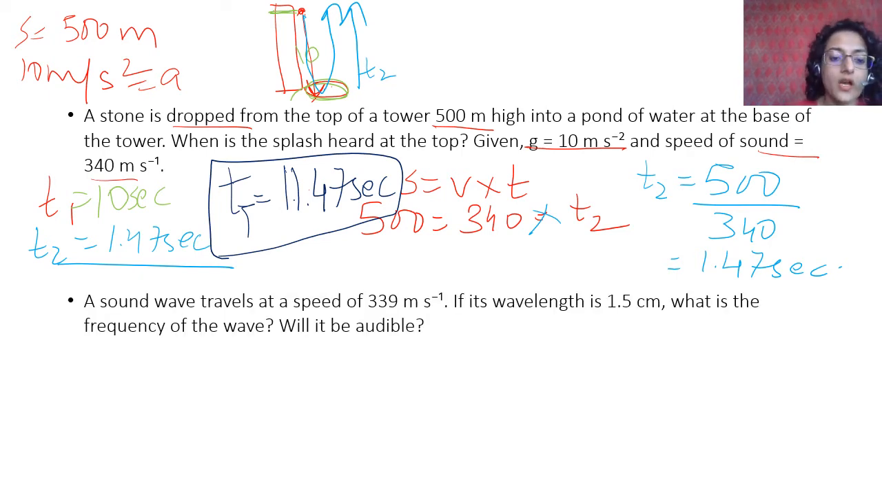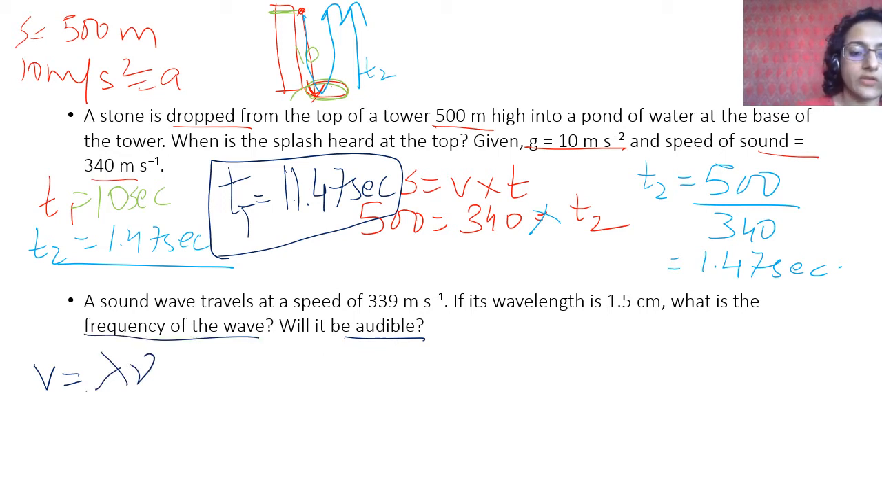A sound wave travels at a speed of 339 meter per second. If its wavelength is 1.5 centimeter, what is the frequency of the wave? Will it be audible? We'll come to the second part. Sound wave travels at the speed. Now we know velocity of sound is equal to lambda nu, that is wavelength into frequency. What do we have to find? We have to find the frequency of the wave. So frequency is equal to velocity upon lambda.